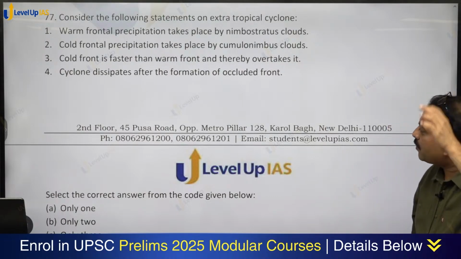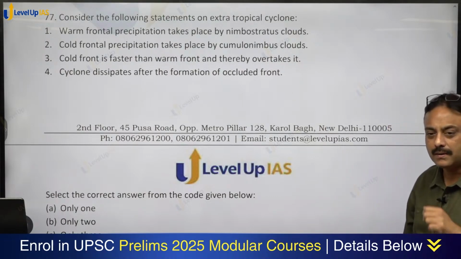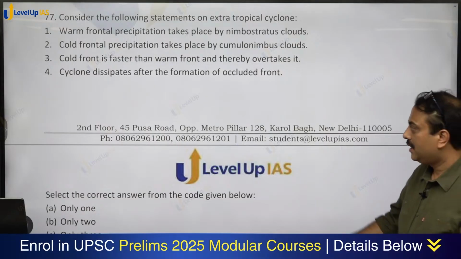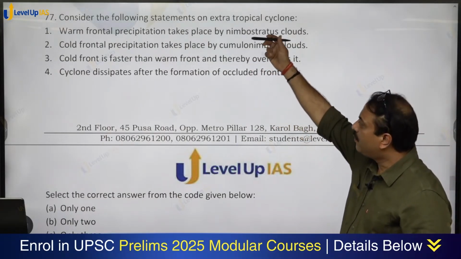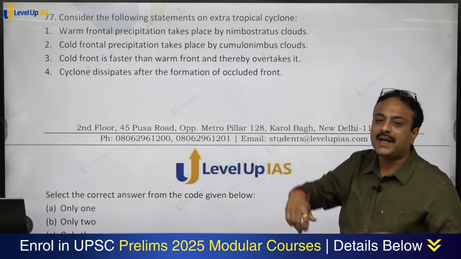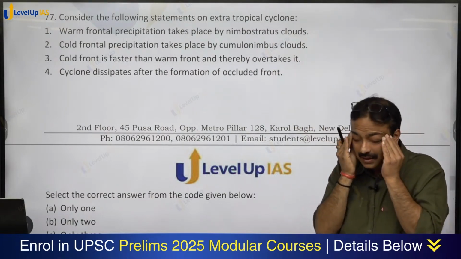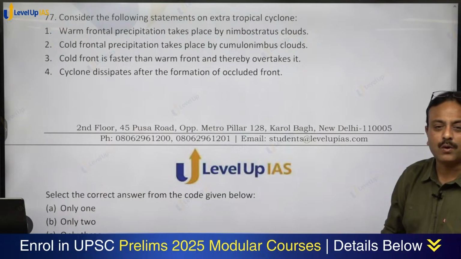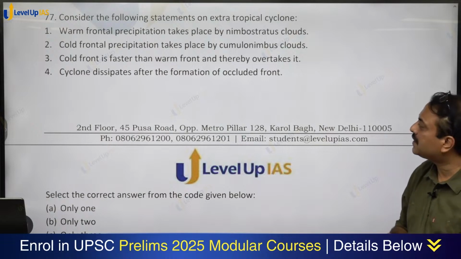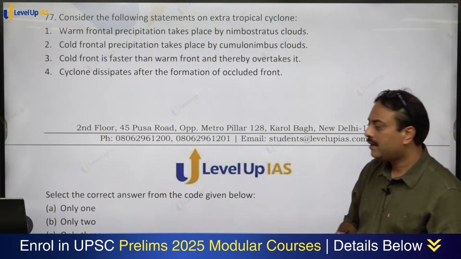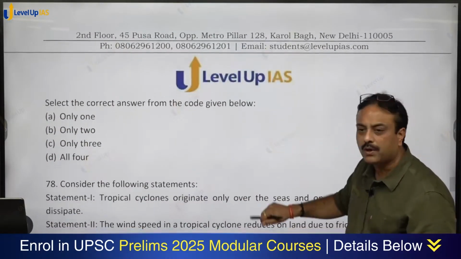Cyclone dissipates after the formation of occluded front. Statement number 4 holds true. Statement number 3 holds true. Warm frontal precipitation takes place by nimbostratus, a 100% correct statement. Cold front, cumulonimbus; warm front, nimbostratus. All the statements are written correctly. So all four, option D, D for dog, shall be the right answer.